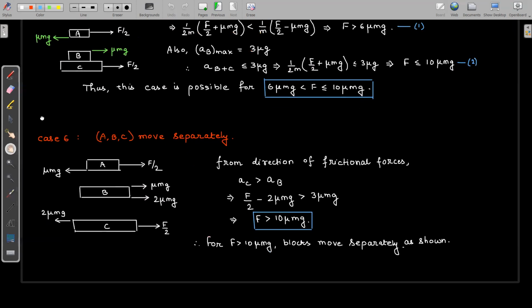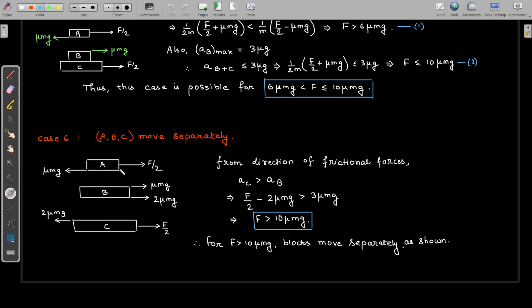And the last case that we have is, suppose all the blocks are moving independently and there is relative slipping between all the surfaces. Now, since there is relative slipping between the surfaces, all the friction will be kinetic in nature. On block B, there will be mu mg kinetic friction towards right, and 2 mu mg kinetic friction towards right. So I've assumed over here that obviously the acceleration of C is greater than the acceleration of block B. Only then do we have the directions of kinetic friction as shown. So the acceleration of block B will be simply 3 mu g in this case.